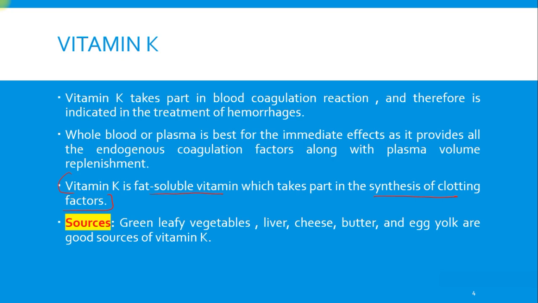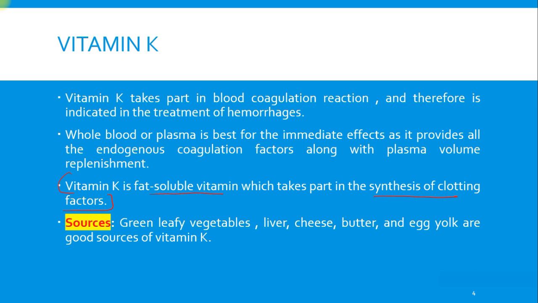But vitamin K is also useful in regular hemorrhagic conditions, not emergency situations, as it helps in the synthesis of the clotting factors.